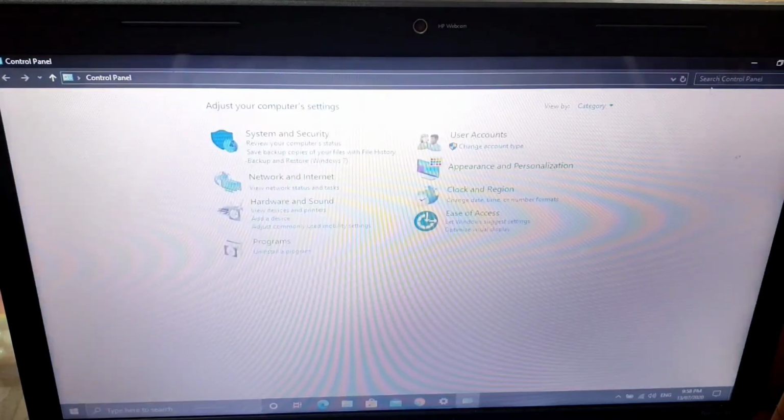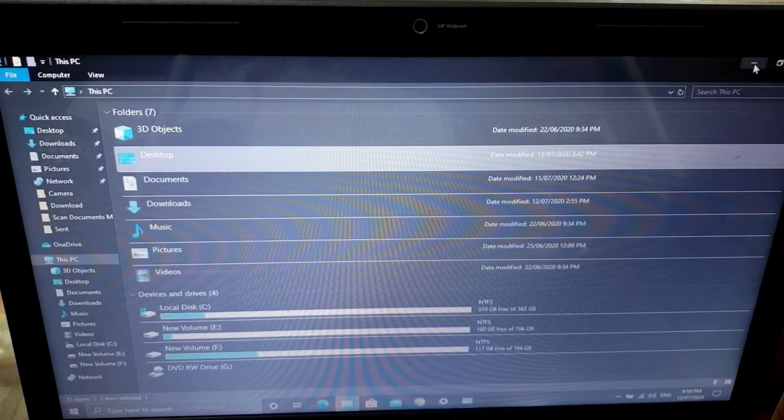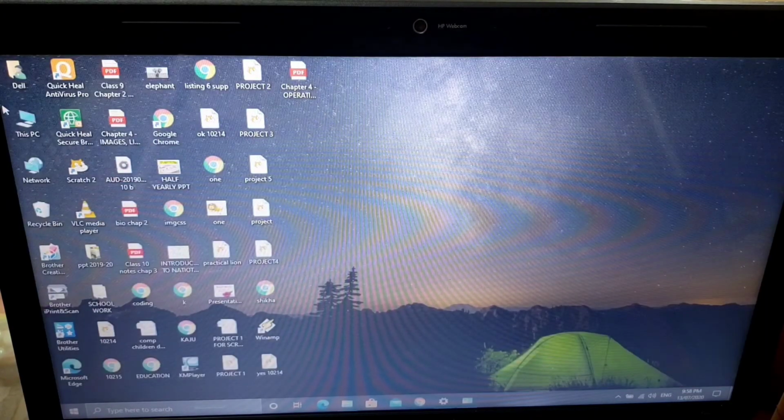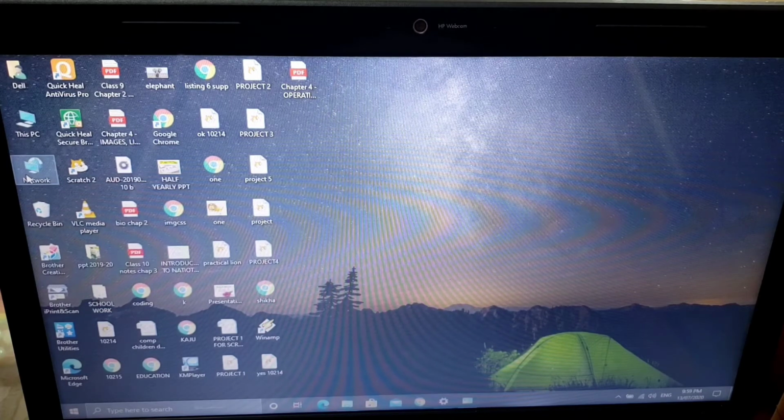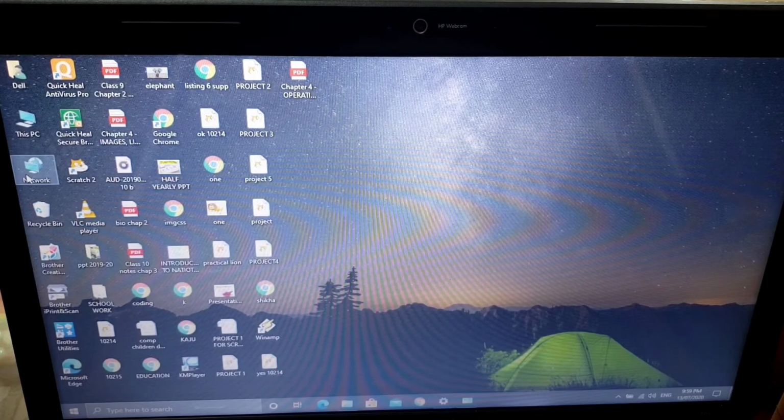icons. Just now I explained the small graphical pictures which you have. These are your icons. These are the default icons, small graphical symbols: this PC, network, recycle bin. Default icon means it is available whether you have done anything on the computer or not, whether you have saved anything or not. These icons will remain there because these are the points from where you can access different files and folders related to your system. So these are the simple icons which will be there all the time.